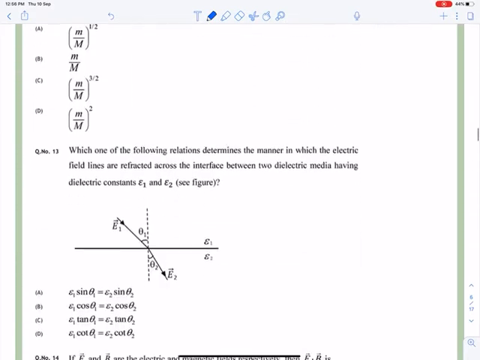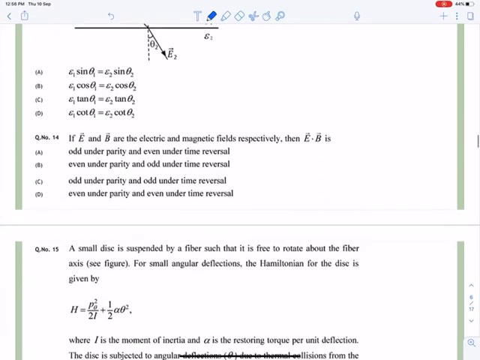Now we will go to question number 14, nuclear physics. It is actually something you can take in electromagnetism or nuclear physics, it is up to you. If I read this question, it says if E vector and B vector are the electric and magnetic fields respectively, then you have to tell what E dot B will do under parity and under time reversal.